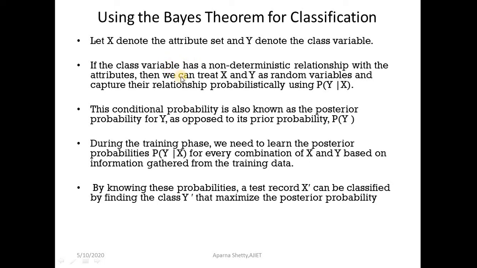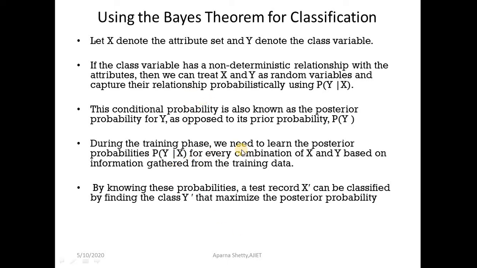If the class variable has a non-deterministic relationship with the attributes, then we can treat X and Y as random variables and capture their relationship probabilistically using P of Y given X. The conditional probability is also known as the posterior probability for Y, as opposed to the prior probability P of Y. So the posterior probability is different from the prior probability.